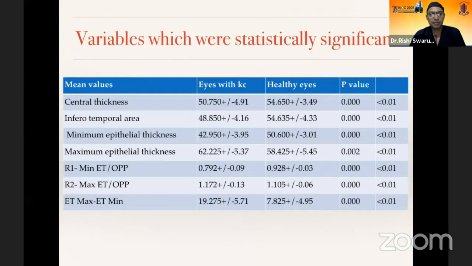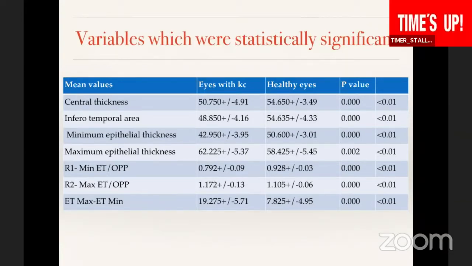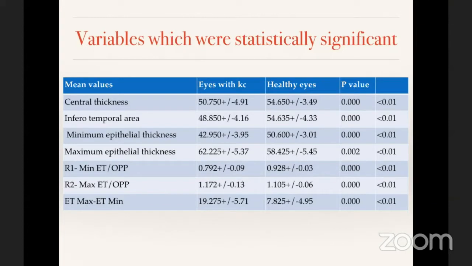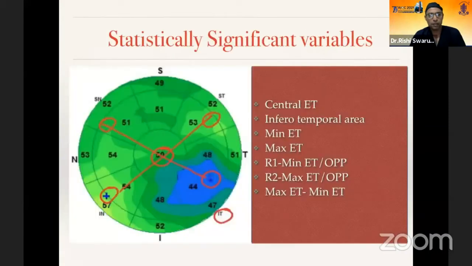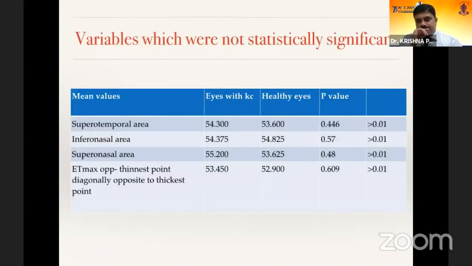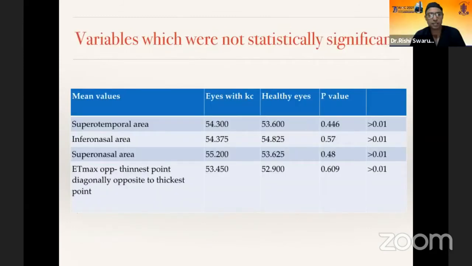We found these were the parameters which were statistically significant: the central thickness, inferotemporal thickness, minimum epithelial thickness, maximum epithelial thickness, R1, which was minimum divided by the diagonally opposite point, R2, maximum divided by the diagonally opposite point, and the maximum epithelial thickness minus the minimum epithelial thickness. I'll just take 15 seconds more. The other parameters are of course not statistically significant.